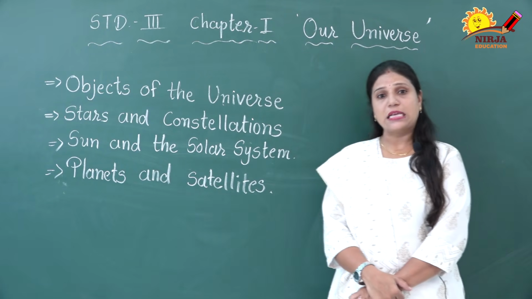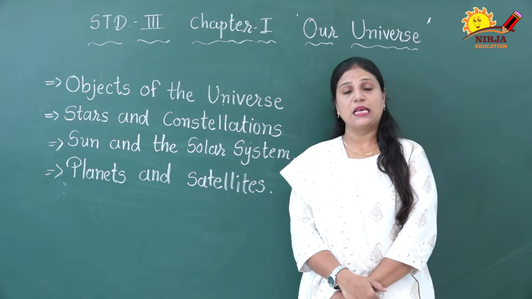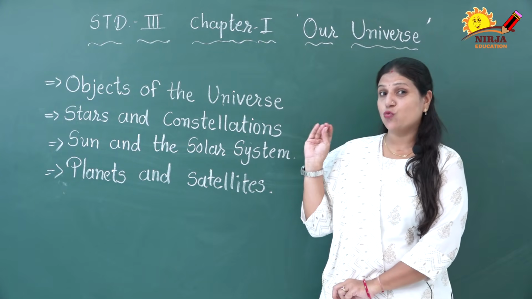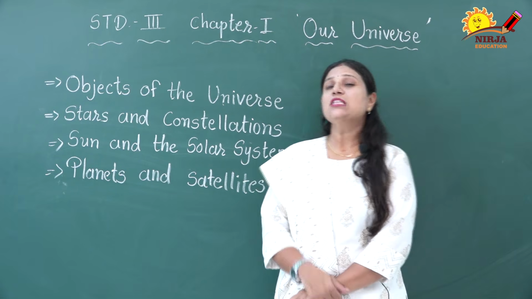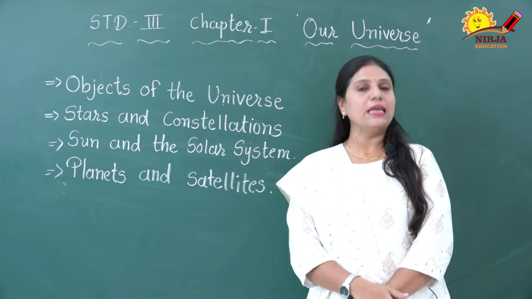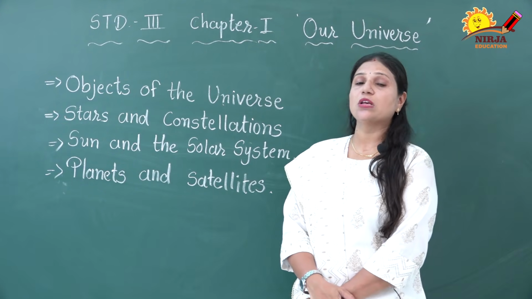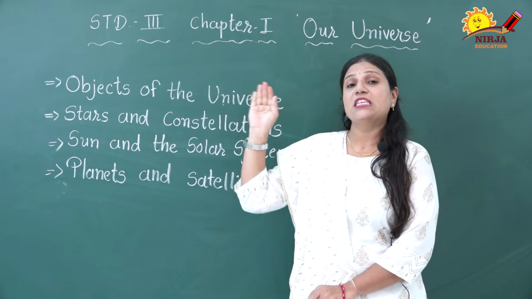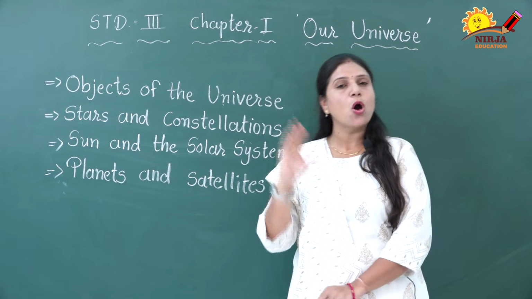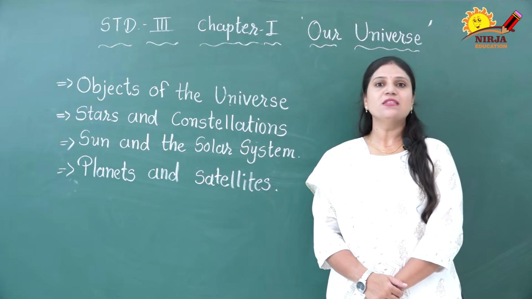Then what is a star? A star is a huge ball of hot burning gases. Have you seen the rhyme Twinkle Twinkle Little Star? Do you know that the star is a small twinkling light? How is it possible? Yes, it is possible because the star is very far away from us. That is why it looks like a small twinkling star. Now you can understand what is a star.